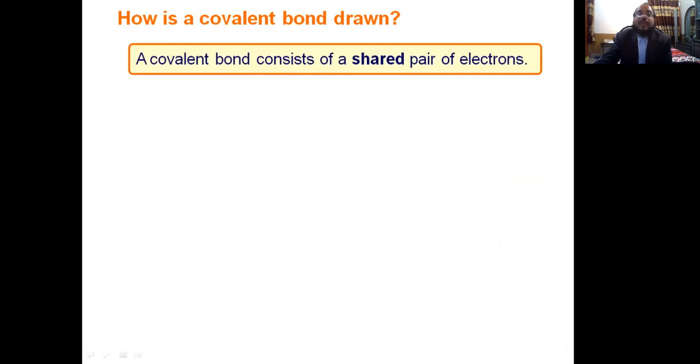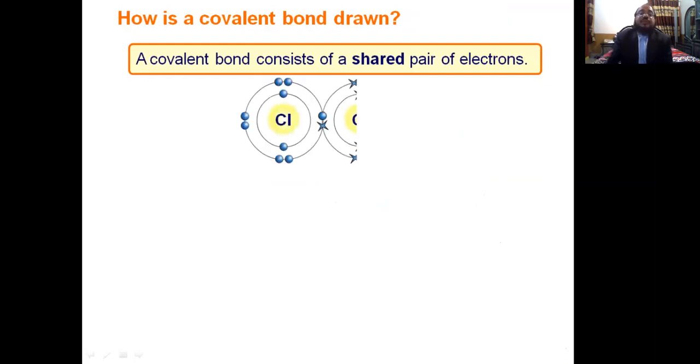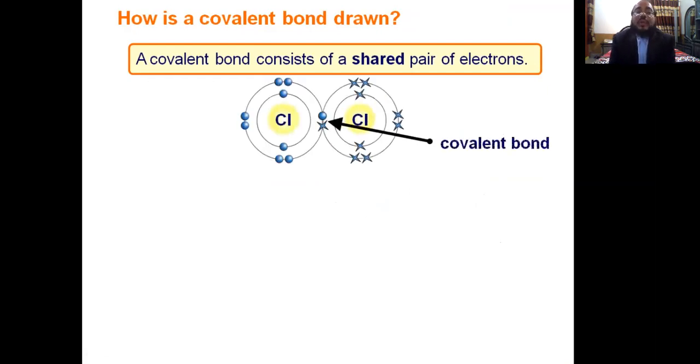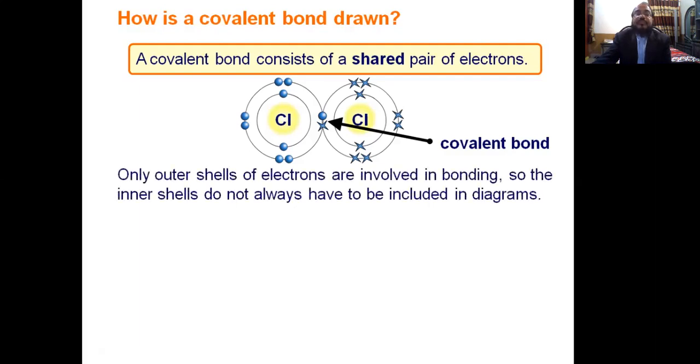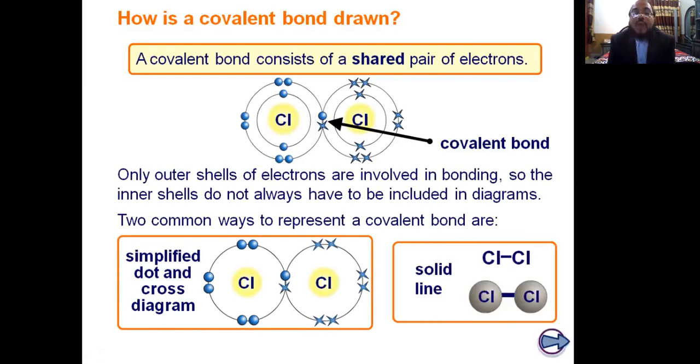Triple covalent bond. First question, how is a covalent bond drawn? A covalent bond consists of the shared pair. This is called the shared pair, and the electrons that do not participate in bond formation are called the lone pair electrons. These are the lone pair electrons of the outermost shell, and only the electrons present in the outermost shell participate in the bond formation.